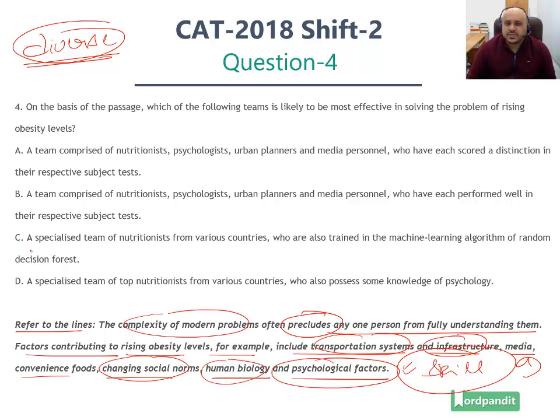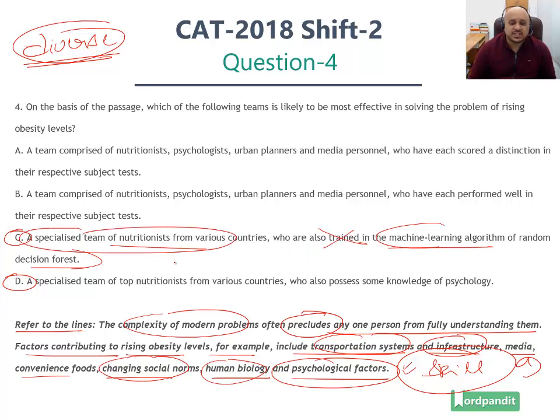Now the first two options which we rule out in this particular case are option C and D. Why do we rule out these two options? These two options say a specialized team of nutritionists from various countries who are trained in the machine learning algorithm of random decision forest. The machine learning algorithm of random decision forest has nothing to do with obesity, so this is incorrect in itself. Secondly, this only has nutritionists in it, not transportation experts, infrastructure experts, media experts, convenience food experts, psychologists, all are missing, hence ruled out.